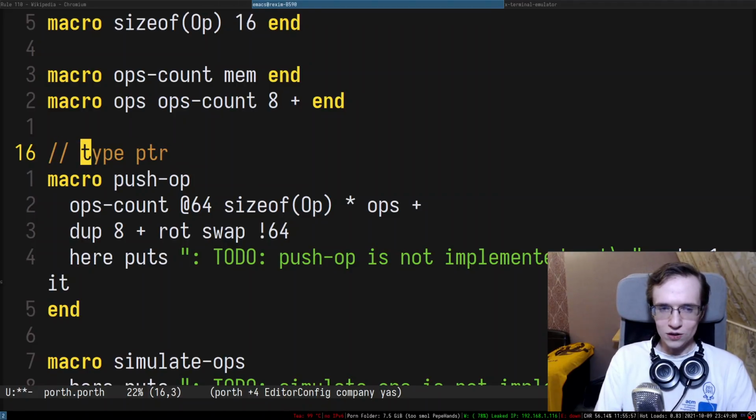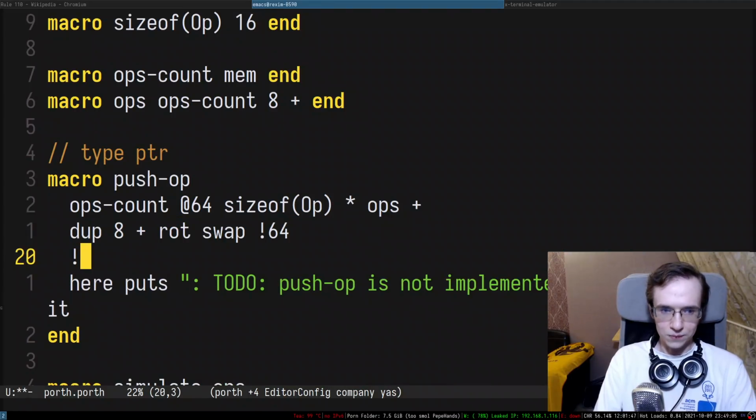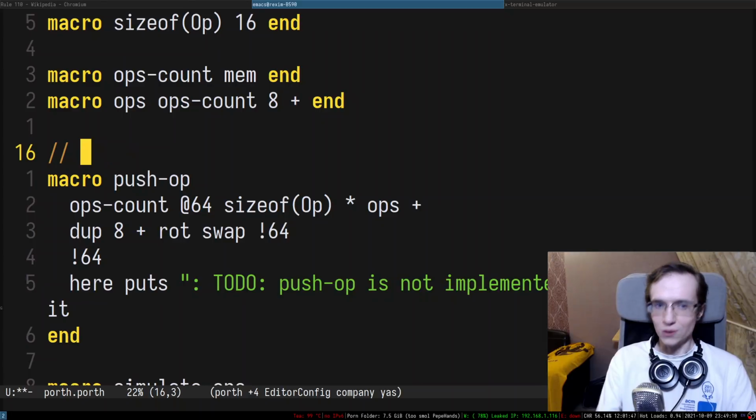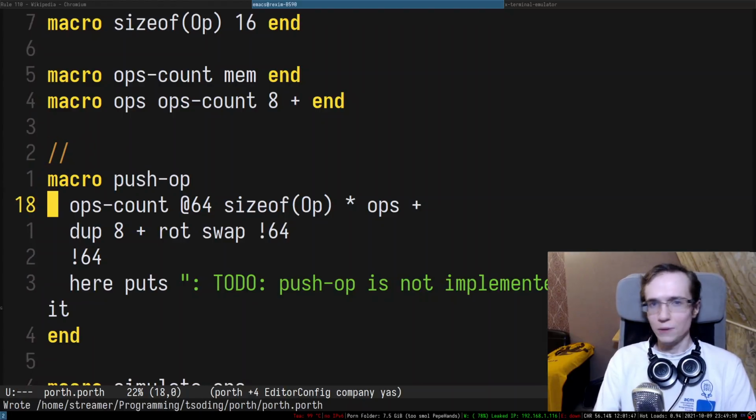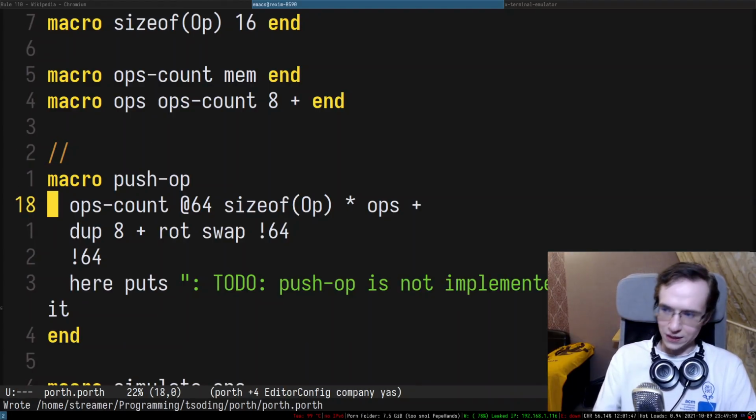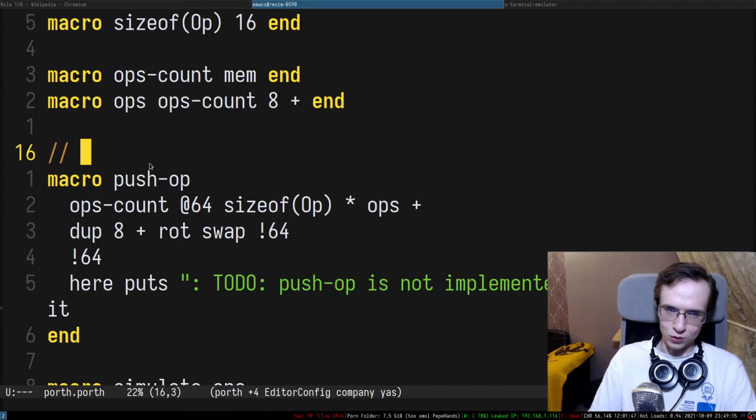Now I need to save type into that pointer as well. So that means I can just do 64 yet again, and there we go. I basically saved all of these things. I saved type, operand, and that's everything that I wanted to do.